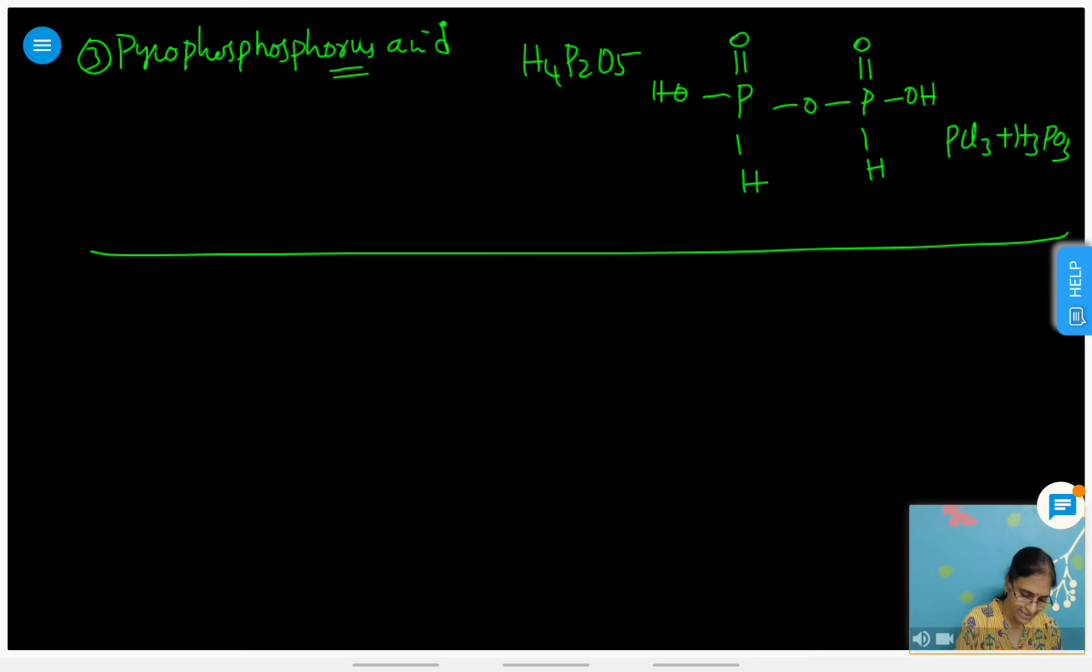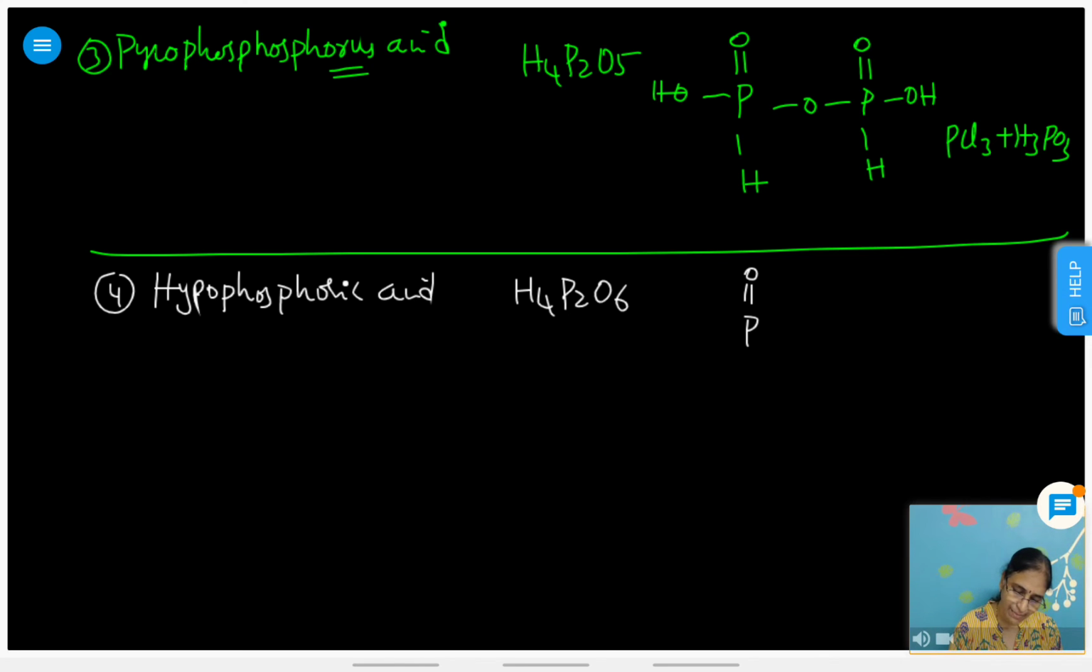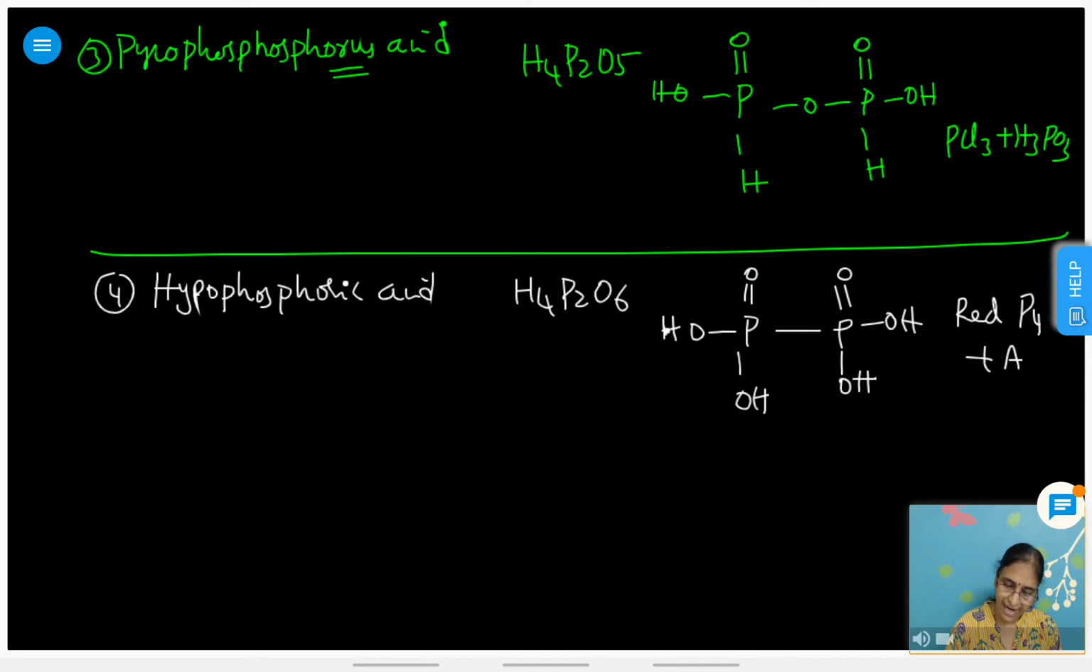Next, the fourth one is hypophosphoric acid, that is H4P2O6. You can easily write this: P double bond O and P double bond O, OH. Like this we can write all of these. The preparation of this is red phosphorus with alkali, under drastic conditions like heating.